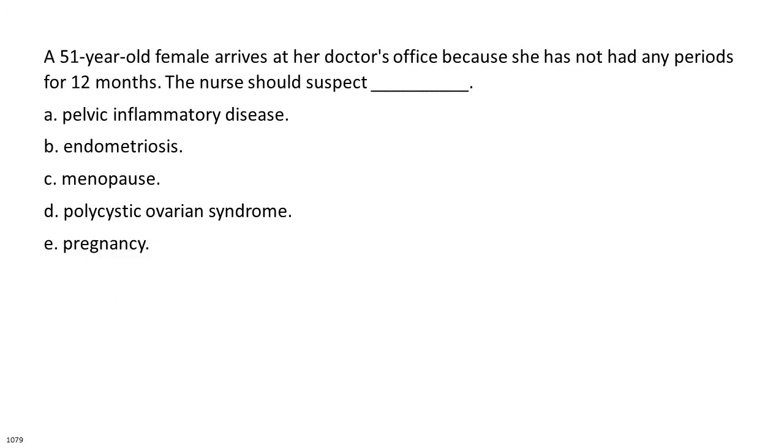A 51-year-old female arrives at her doctor's office because she has not had any periods for 12 months. The nurse should suspect A. Pelvic inflammatory disease. B. Endometriosis. C. Menopause. D. Polycystic ovarian syndrome. E. Pregnancy.